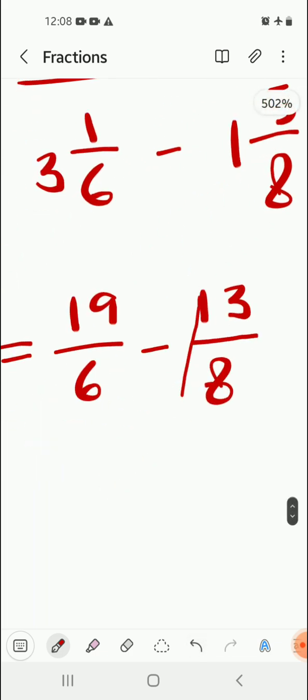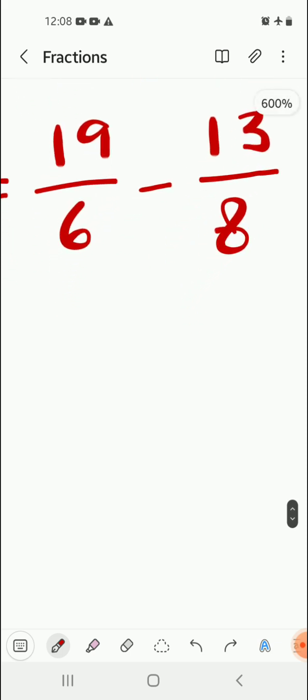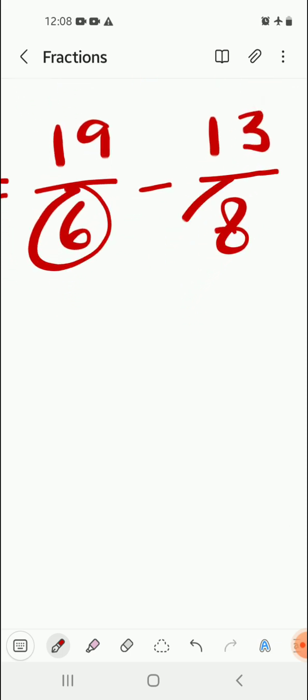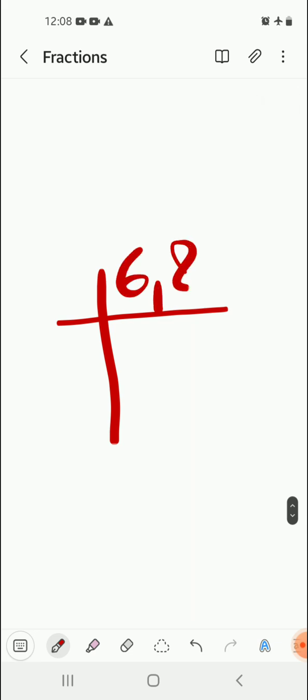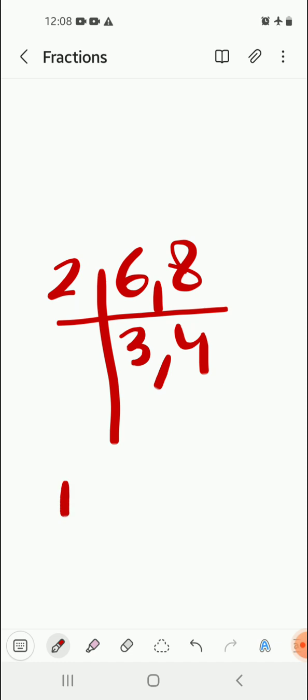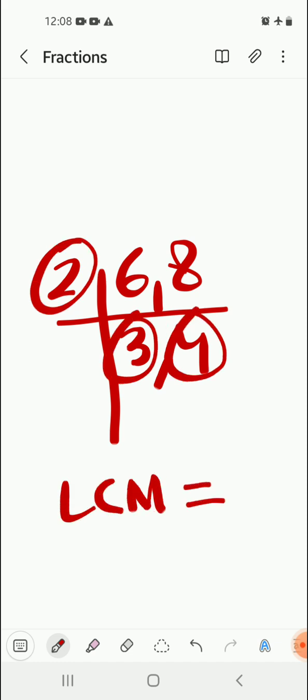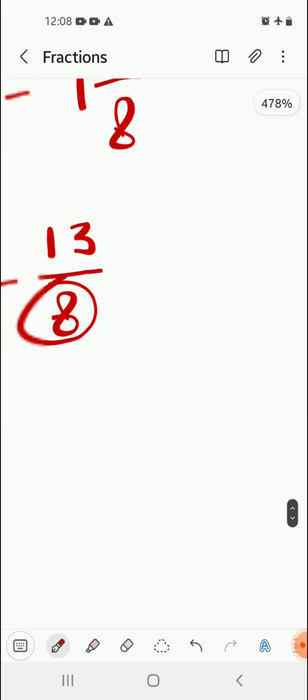Now solve it as we subtract unlike fractions, that is, find the LCM of 6 and 8. The smaller number is 6, but we cannot multiply 6 by any number and get 8, so that means we need to work it out and find its LCM. So let's do it. It's 6 and 8. With 2 it becomes 3 and 4. It will not go further, so 2 into 3 into 4 is 24, which becomes my LCM.